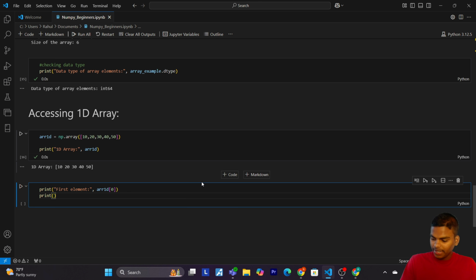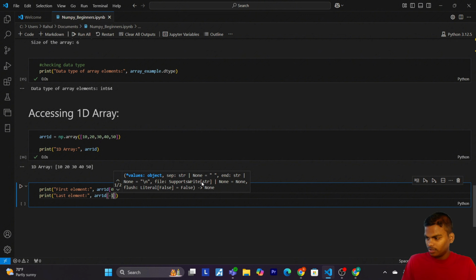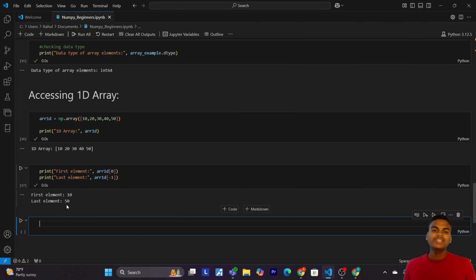So print last element, that is array 1D, now write -1. So now let's run the cell. So the first element we have is 10 and the last element we have is 50.